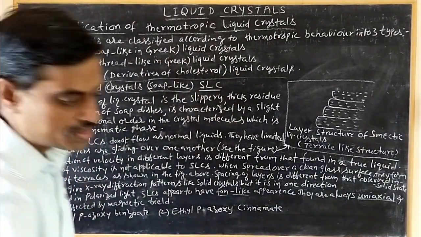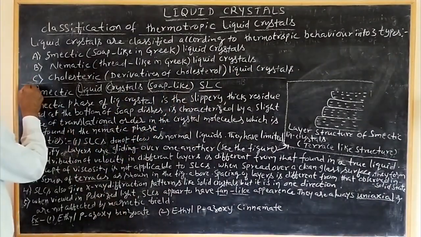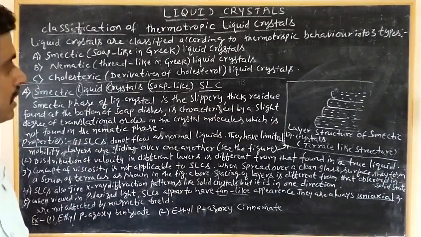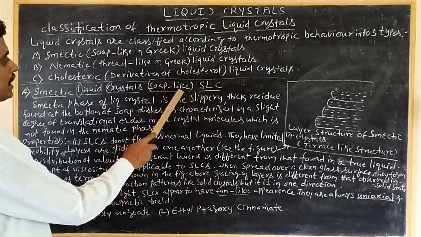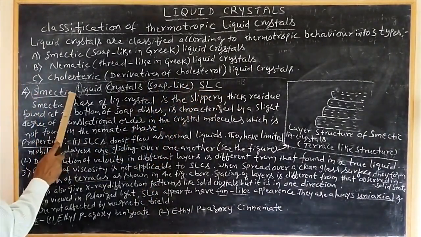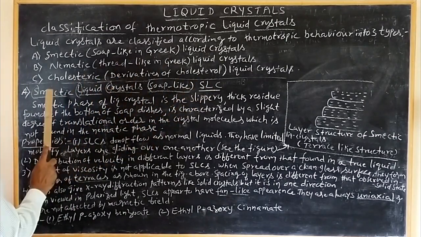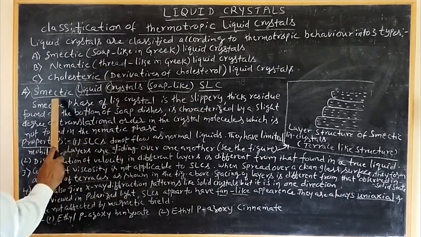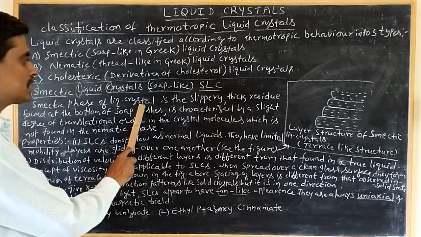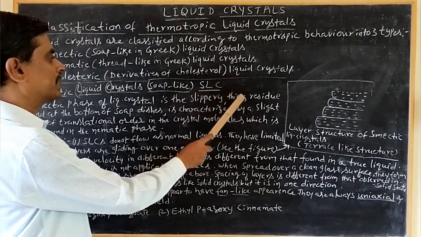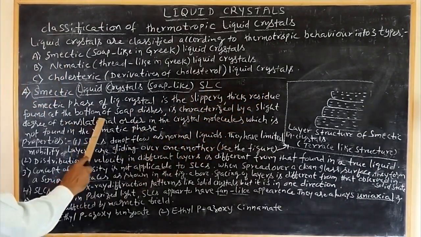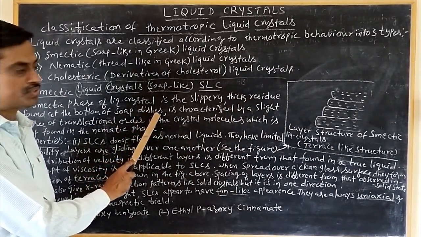First we have to discuss the first type, A, smectic liquid crystals, soap-like, in short SLC. The smectic phase of liquid crystal is the slippery, thick residue found at the bottom of soap dishes.